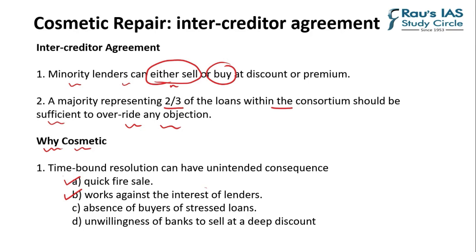Third, and that is actually very important, there is an actual absence of buyers of the stressed loans in the market. So even if you want to sell, there will be very few buyers available. And if they are willing to buy, they will ask for a very deep discount, which banks will be unwilling to accept. Now, these will be the problems. That is why the author of this article has called this measure a cosmetic one. I hope this is clear to all of you.